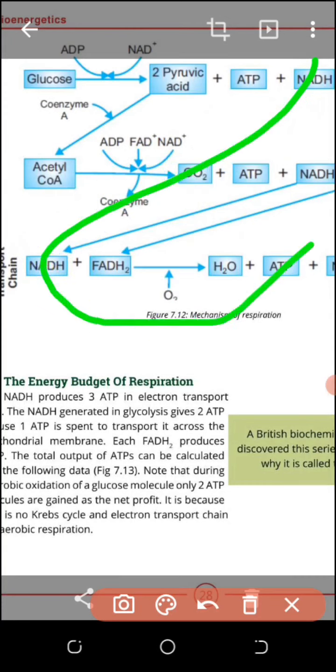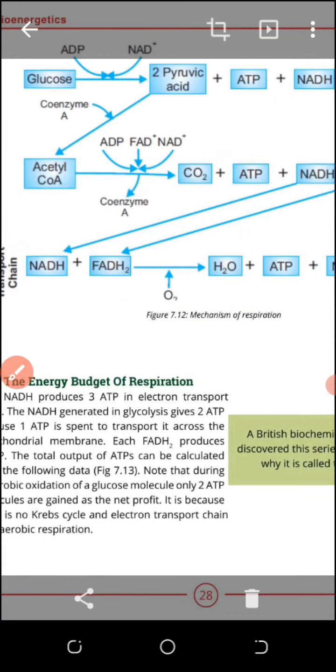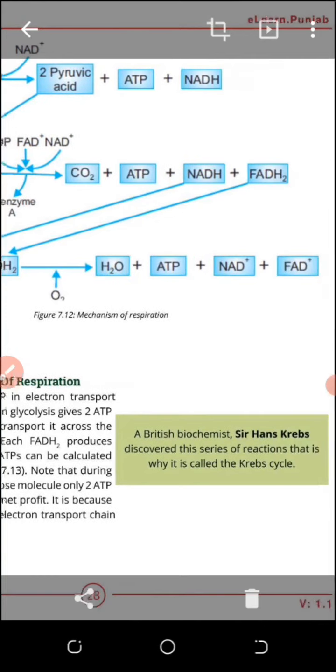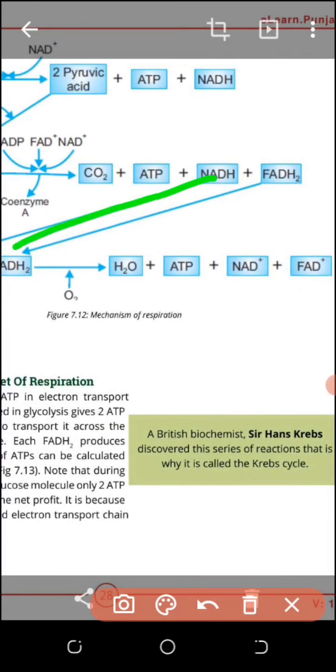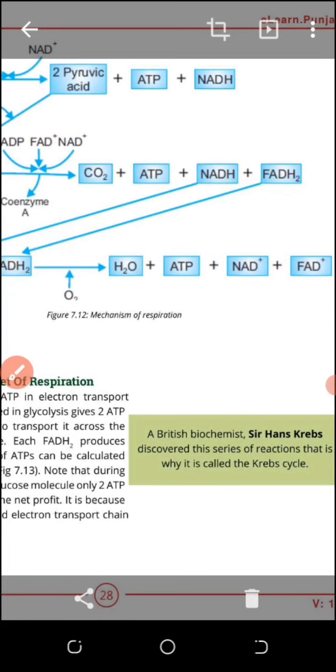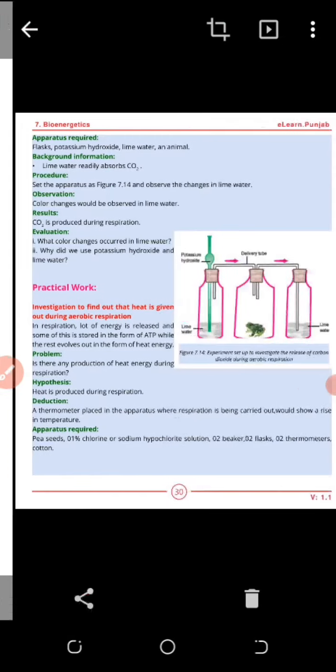Similarly, FADH2 is also produced in the Krebs cycle. You will use these two molecules, NADH and FADH2, to convert into ATP in the electron transport chain. You got the idea why the electron transport chain is required. The reason is that the electron transport chain converts NADH and FADH2 into ATP molecules.